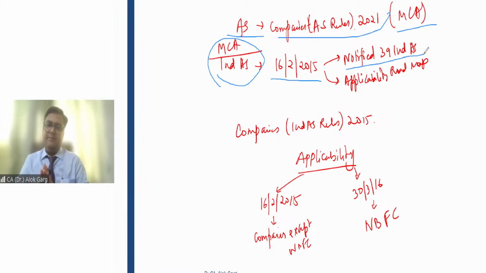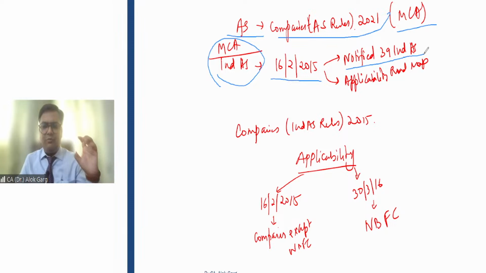So vide MCA notification dated 16 February 2015, 39 Ind AS were notified by the Ministry of Corporate Affairs on the same date. This is the key date. This is the first date where Ind AS becomes a reality for India.